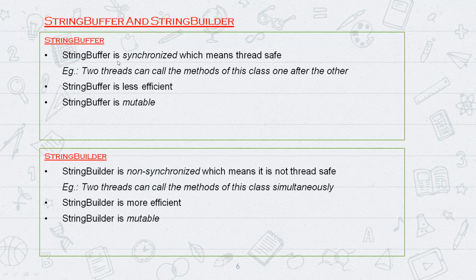So that's why we make the functions synchronized. What is synchronized? It will allow access to both the threads, two people trying to call. Whenever it is synchronized, the JVM will allow access to whoever comes first. That person processes the function, and after that, the second person will be allowed to access. That's why we say it is thread safe.